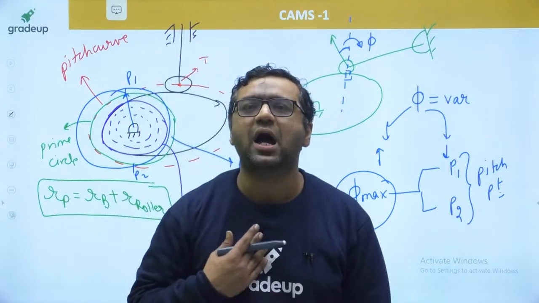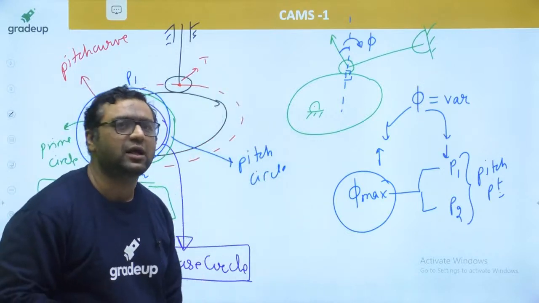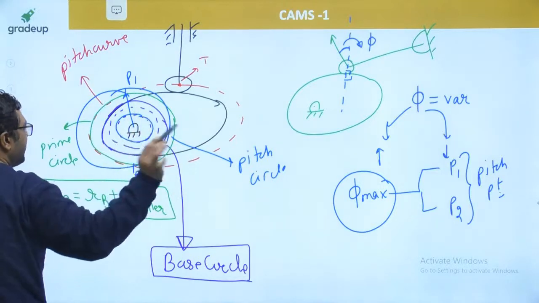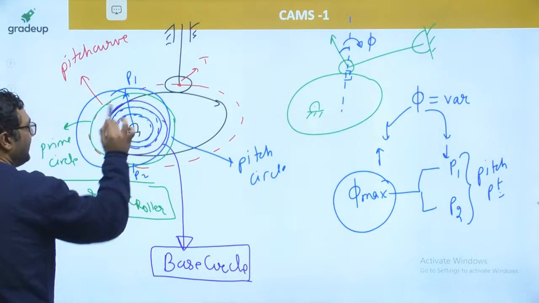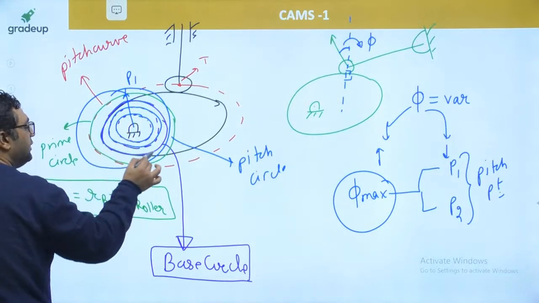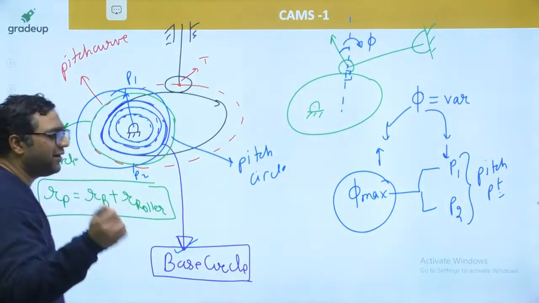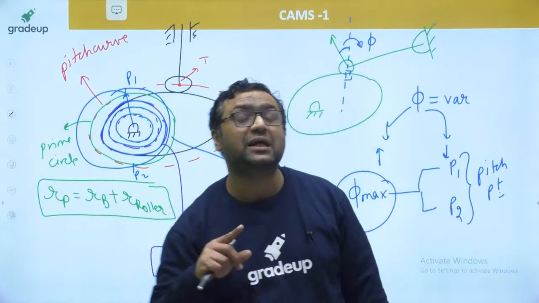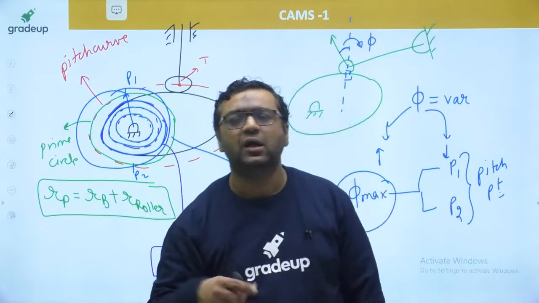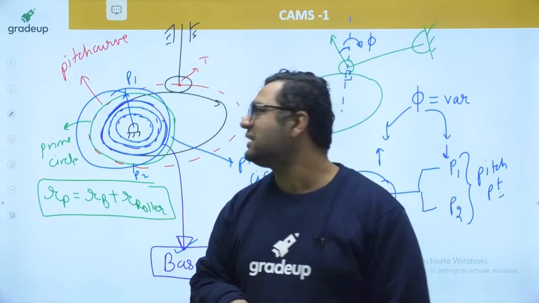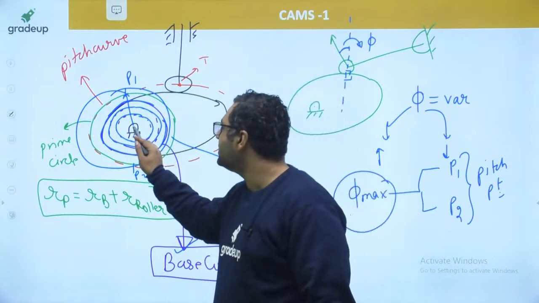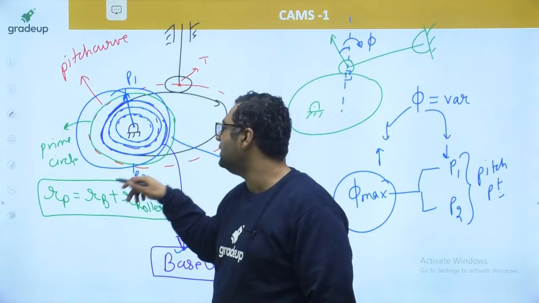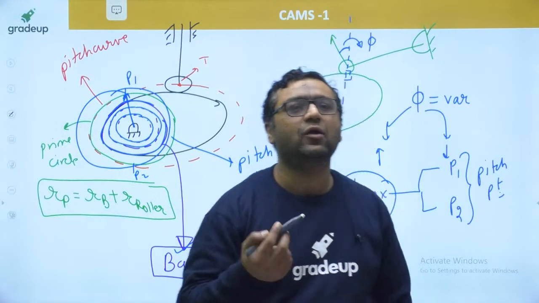Very good question, Sahal. You are asking what is circle 1 and circle 2? I tried making a circle which is tangent. This circle is nothing, this circle is also nothing. But this circle becomes the tangent, this becomes the base circle. The other two circles are nothing. The circle which is tangent to the cam profile is the base circle. The circle which is tangent to the pitch curve is the prime circle. One circle which is made by taking the distance from pitch point to center as radius is the pitch circle. So I have taken too many circles, hope you are getting it.